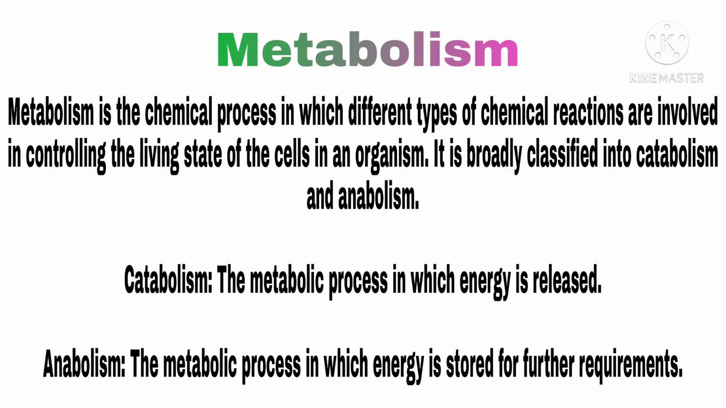Now we are going to discuss metabolism. Metabolism is the combination of two processes. One is catabolism and another is anabolism. Catabolism means the process in which energy is released, and anabolism means the process in which energy is stored for further requirements. Metabolism is nothing but a chemical process in which different types of chemical reactions are involved in controlling the living state of cells in an organism. Metabolism is also called detoxification because various toxic materials are converted into non-toxic materials by the process of metabolism.